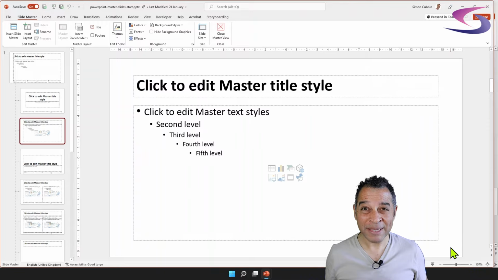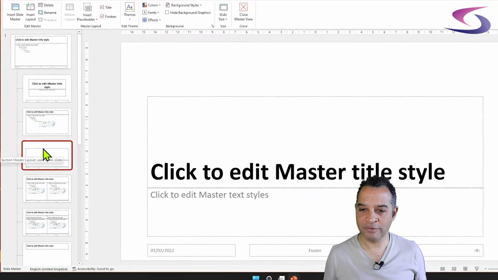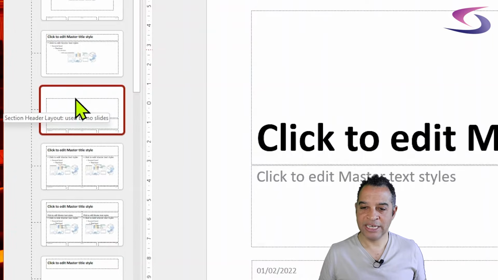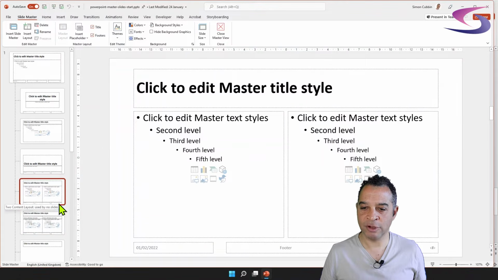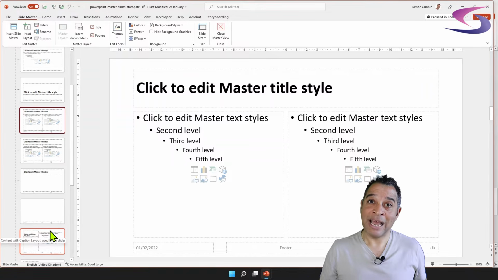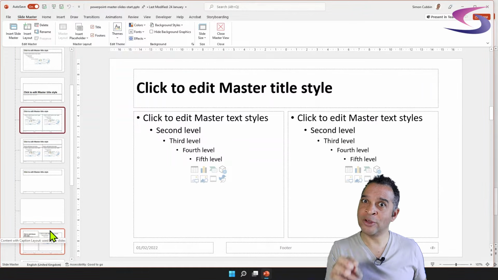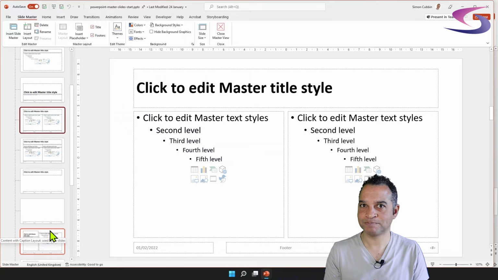Now, certain layouts have already been created for you. If you just click down a few of these here, if I hover over, this one is called the section header layout. If I click on the slide beneath that, it is called the two content layout. If I hover over the next one, I can see comparison layout. And I've got lots of different types of layout slides. I've got a blank layout. I have content with caption layout. Now, further on in this tutorial, we'll be looking at how you can create your own custom layouts. But for the time being, we're just going to use the layouts that come with the Office theme.